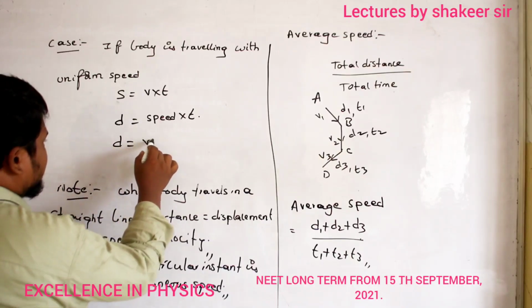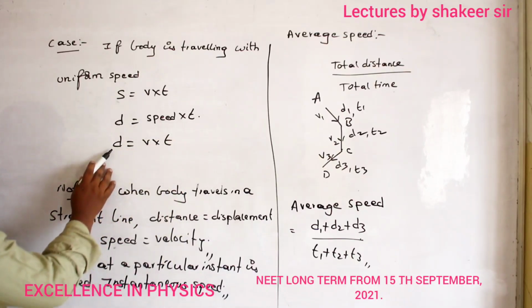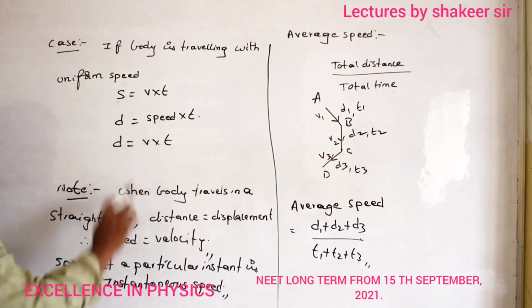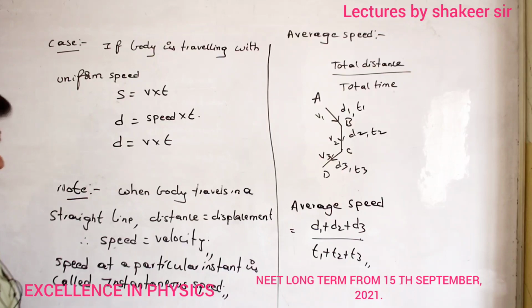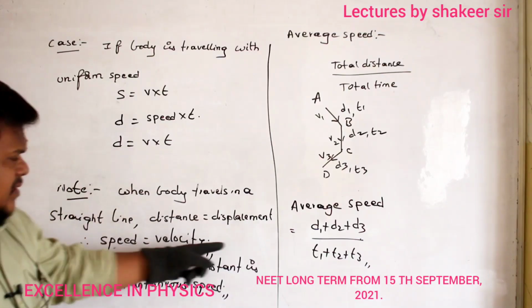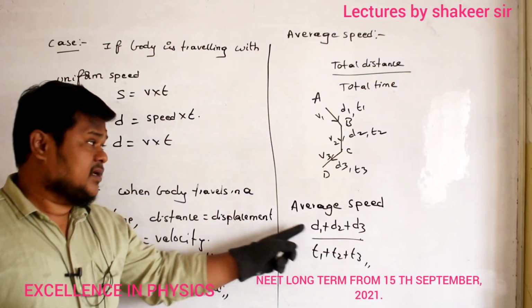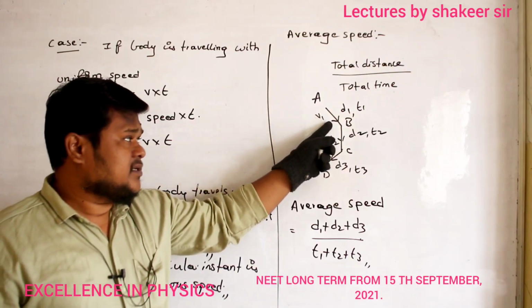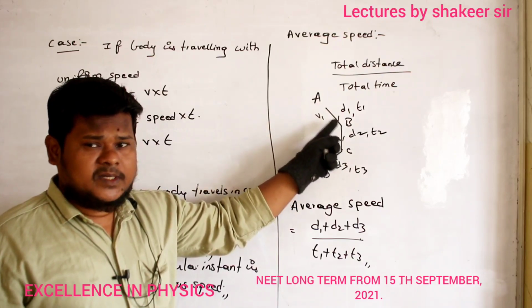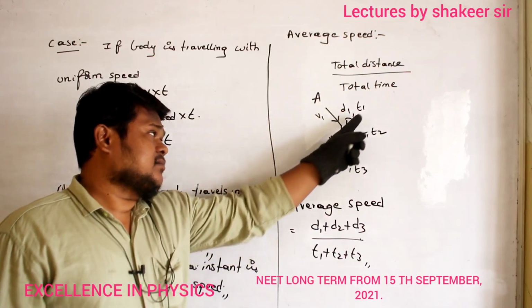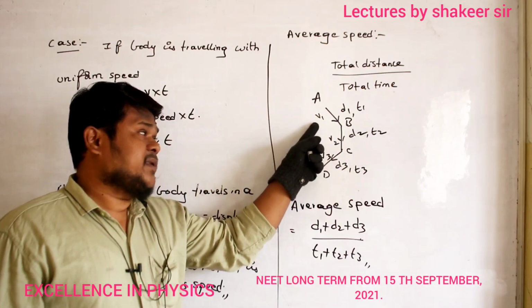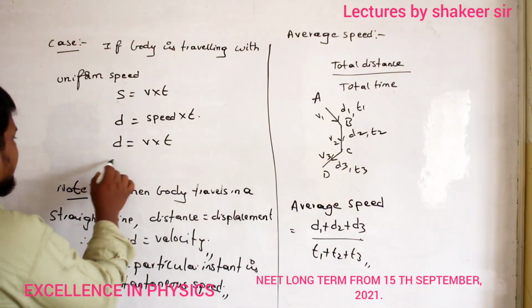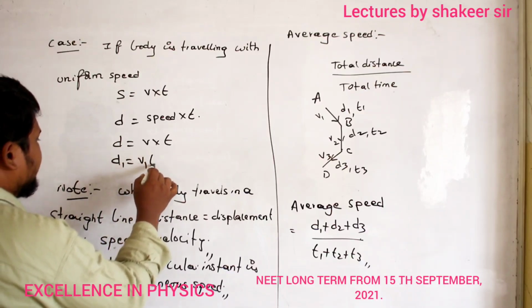So I will write D is equal to V into T, where D is called distance, V is called speed, T is called time. Are you able to understand? Therefore, here instead of D1, can I write V1 T1? What is D1? Distance travelled in case number 1. In case number 1, what is the time taken? T1. What is the speed? V1. Clear? So instead of D1, I can write V1 T1.